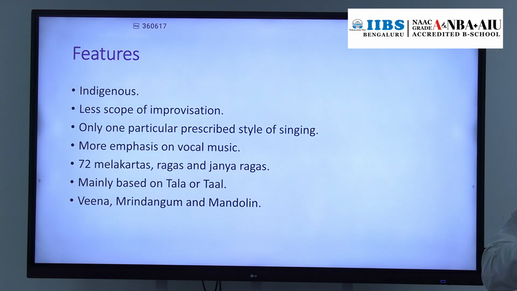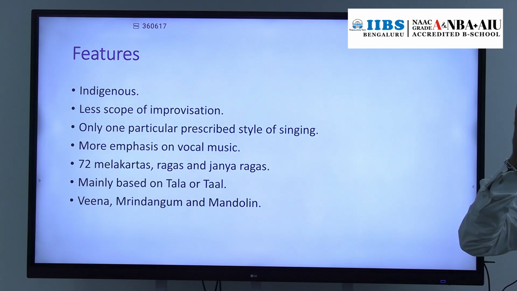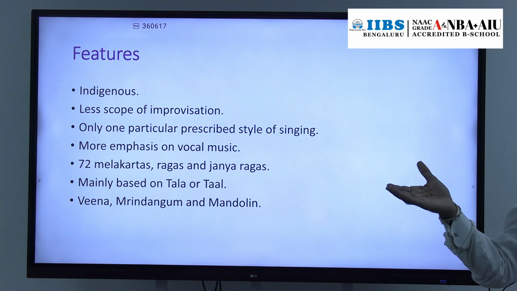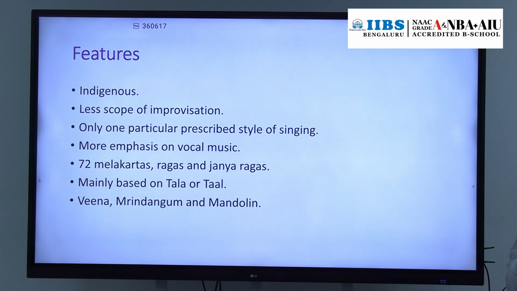Remember, Carnatic music does not have any substyle. Why? Because improvisation is not allowed. In Hindustani music, improvisation is allowed. That is the reason we have substyles of music, like khayal, ghazal, tarana, tappa, and thumri in Hindustani music. Because improvisation is allowed. But in Carnatic music, no improvisation is allowed. So that is the reason it does not have any substyle.